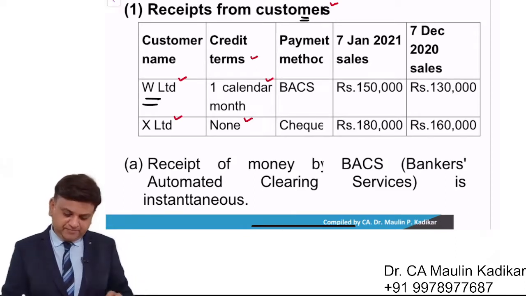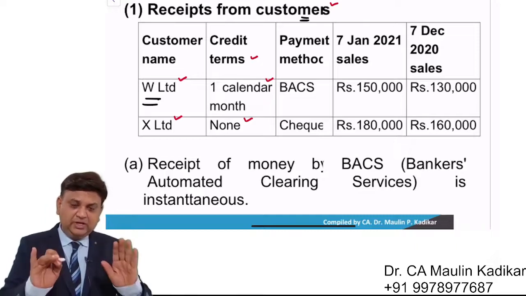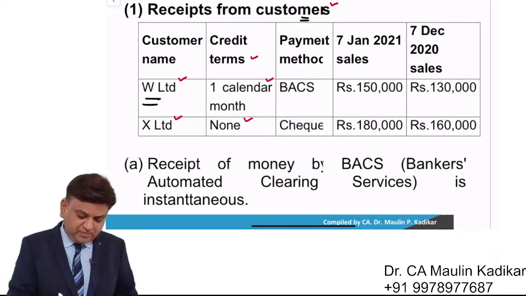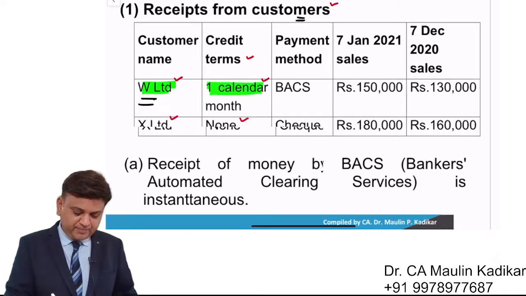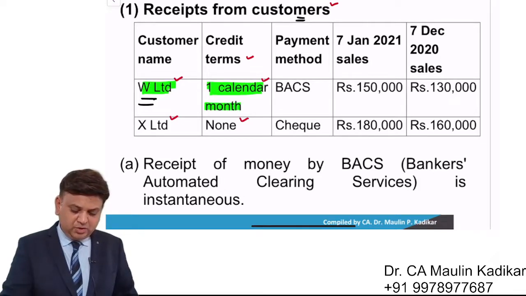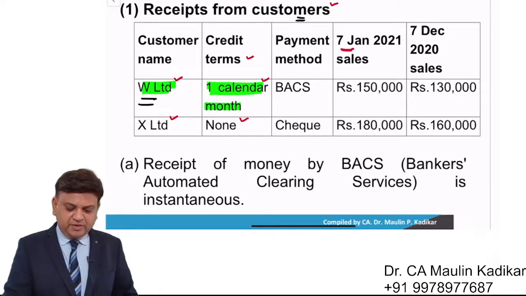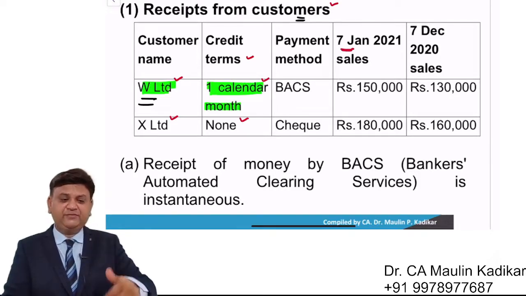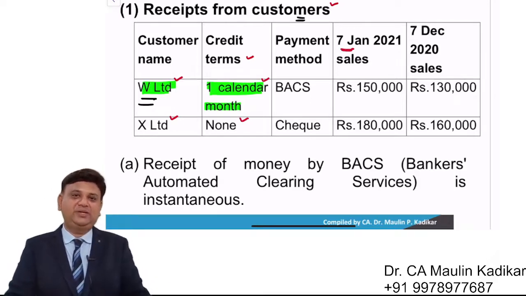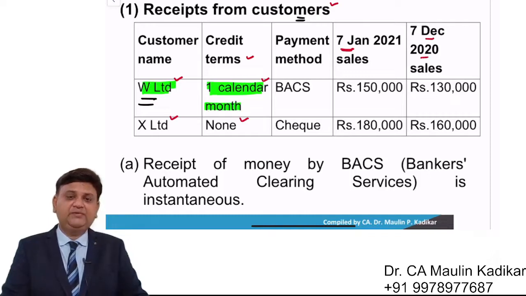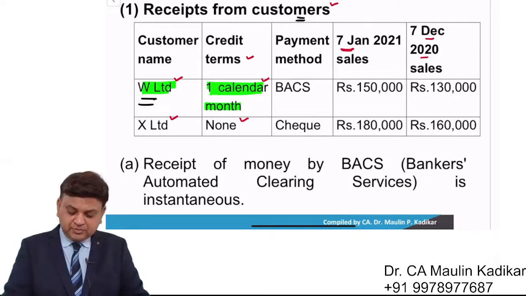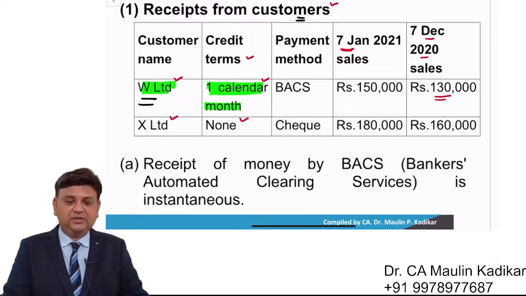Let us have understanding. The question is providing the information like this. I am talking only about the W customer. W customer is a customer to whom we offer a credit period of 1 calendar month. Whatever goods are sold on 7th of January, we are going to receive the consideration after 1 month, that is on 7th of February. And the goods that we had sold before 1 month, for that we will receive the payment today. So basically this 1,30,000 is relevant.